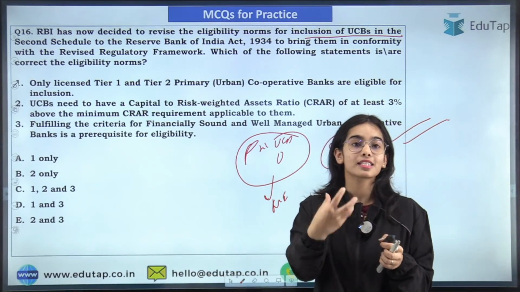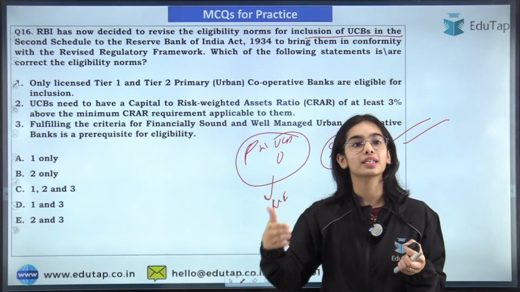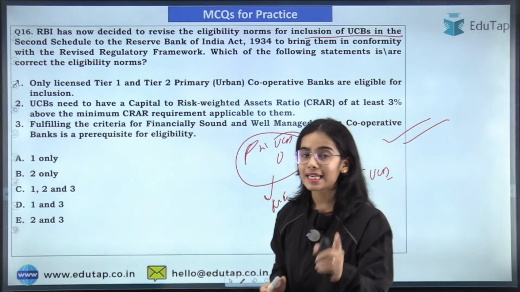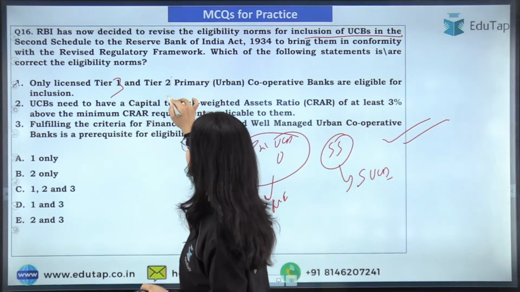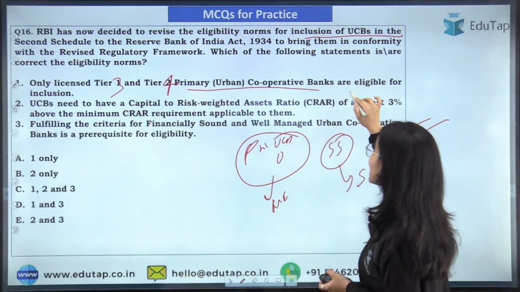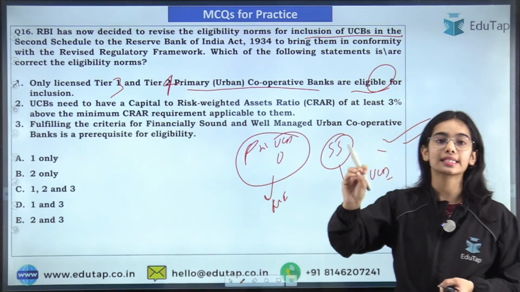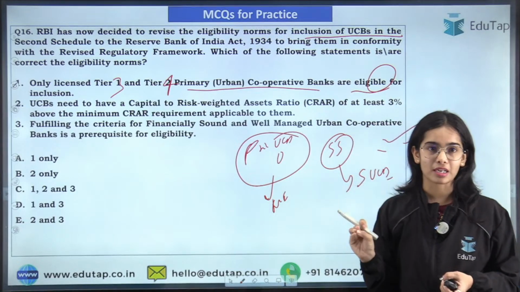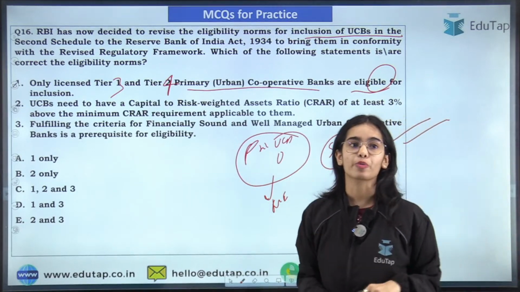So they get the scheduled status when they are coming under the second schedule of the Reserve Bank of India. Only the licensed tier 3 and tier 4 primary urban cooperative banks are eligible for inclusion in the second schedule. Only they can become the scheduled urban cooperative banks because they are the big urban cooperative banks.